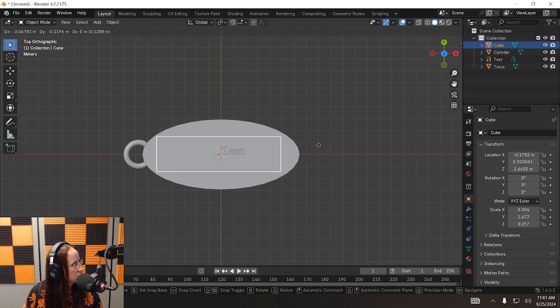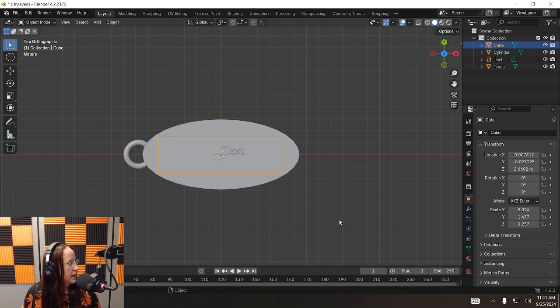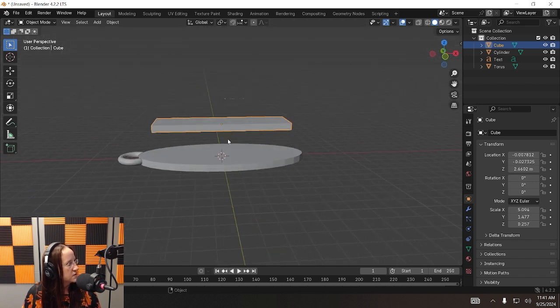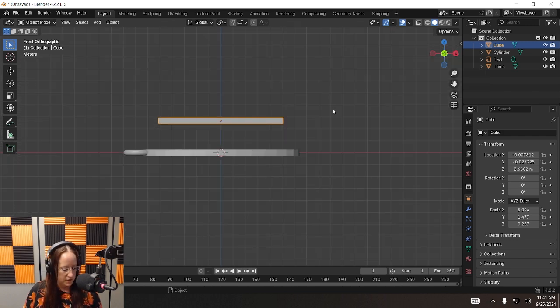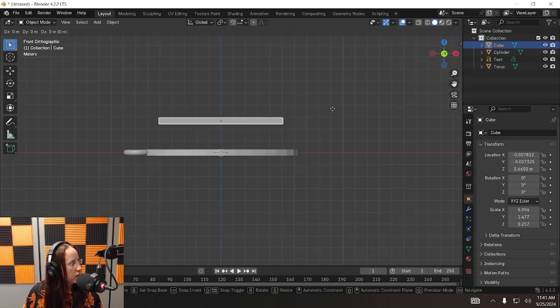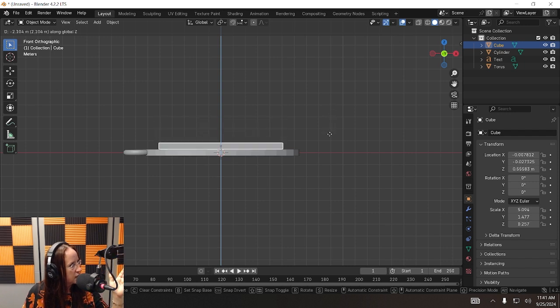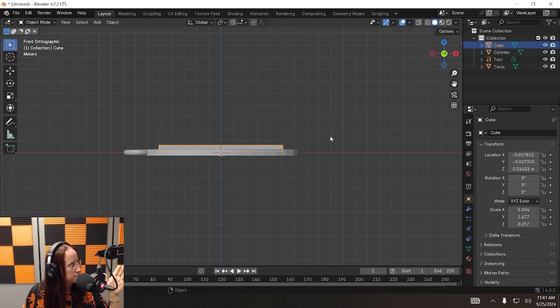Get it nice and centered. Love it. Okay. And now we need to have this sunk into the cylinder. So I'm going to use my side view by pressing Y on my gimbal. Then I'm going to press G to grab on the Z and sink it down. You don't want it to be exactly sitting on top of it. You want it sunk in just a little bit.